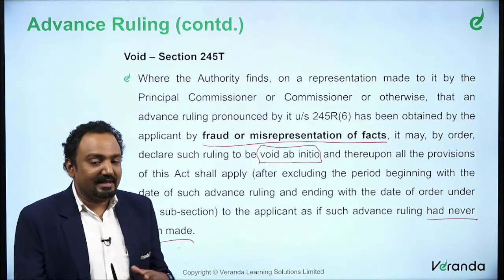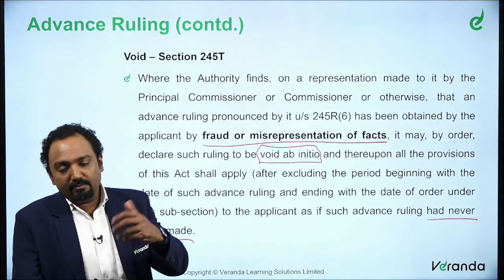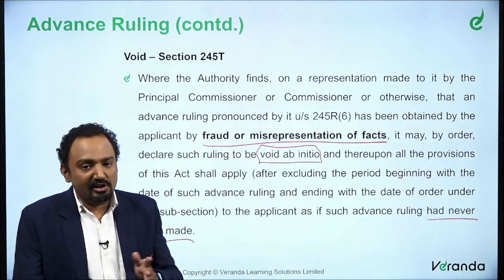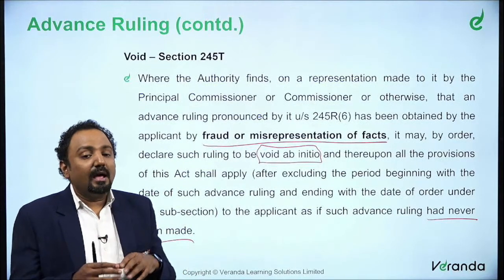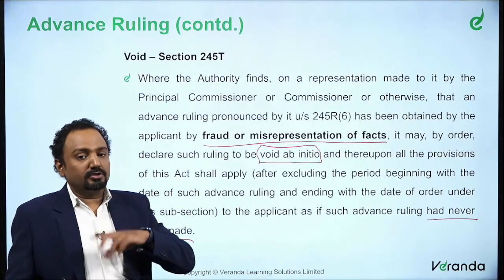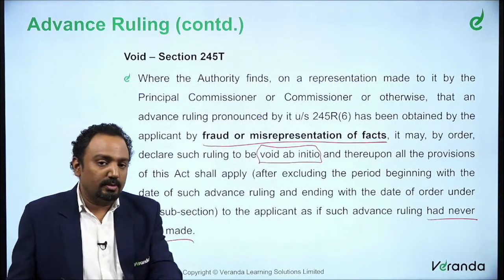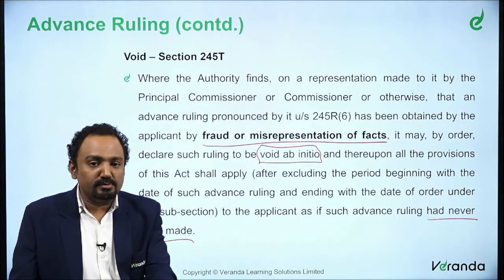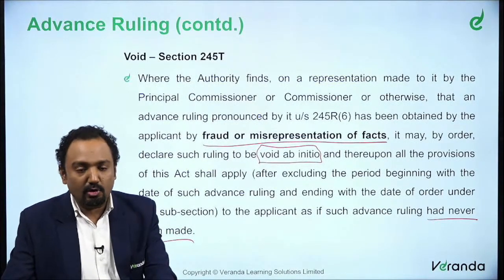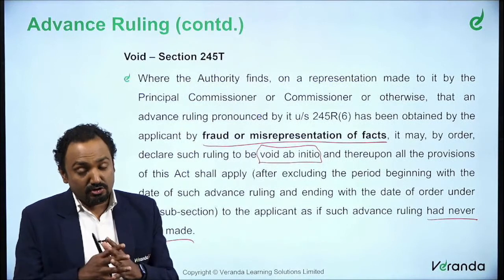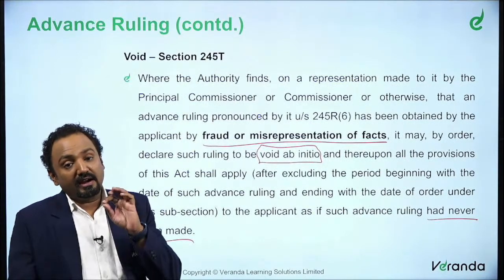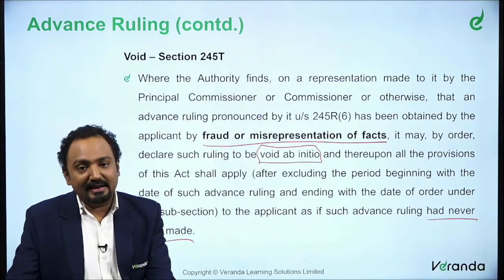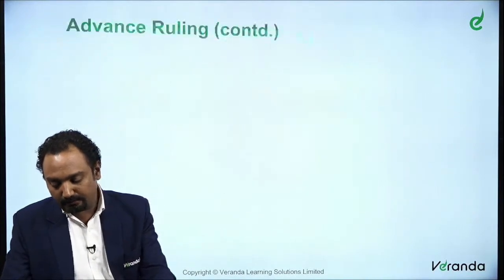So the moment it is decided it is void ab initio, even for the period for which it was actually valid, it shall be treated as invalid because it is void ab initio. From day one it shall be considered to be invalid, and whatever consequences he has to face because of that must be faced. So that is about section 245T, which talks about a situation where an order pronounced by the authority for advance ruling could be held as void.